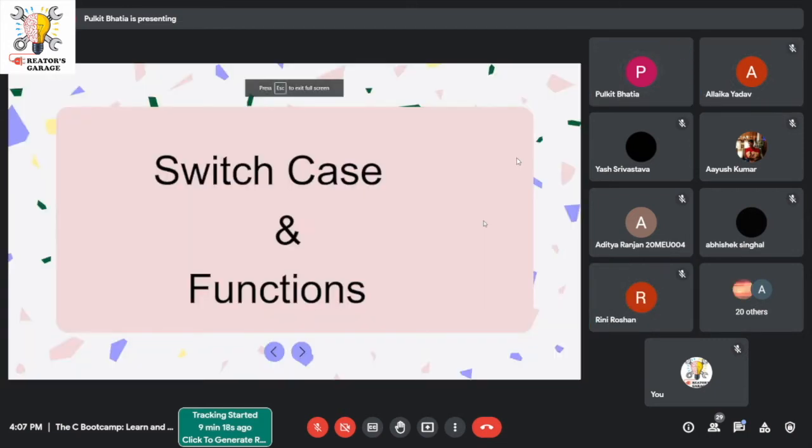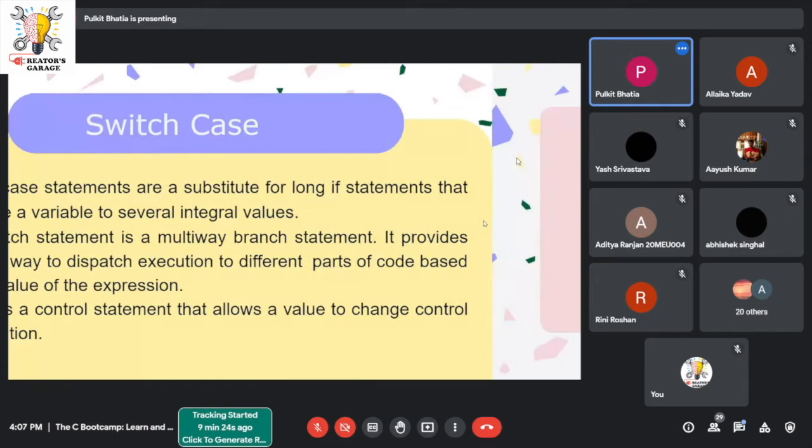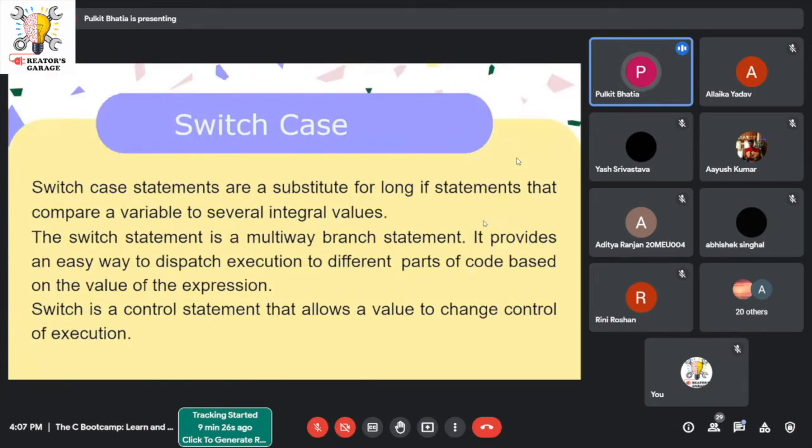So let us begin with today's topic: switch case and functions. I hope you remember the if-else statements that you studied in day two. Like the if-else, switch case is also used in a similar fashion in C programming.